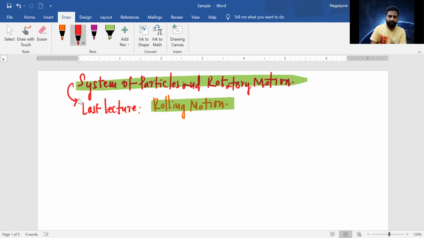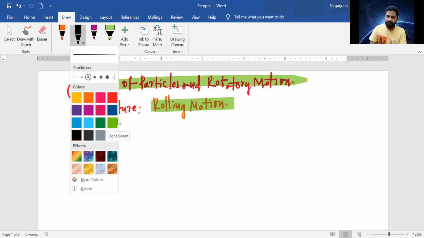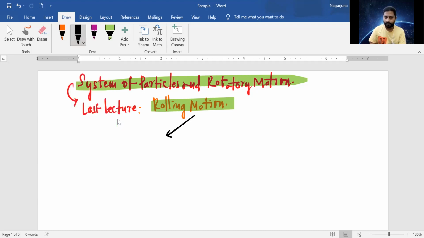By looking at the name rolling motion, you should understand two things. It's a combination of translatory motion and rotatory motion.